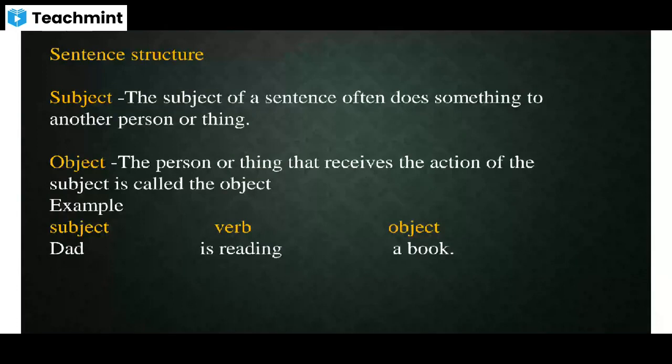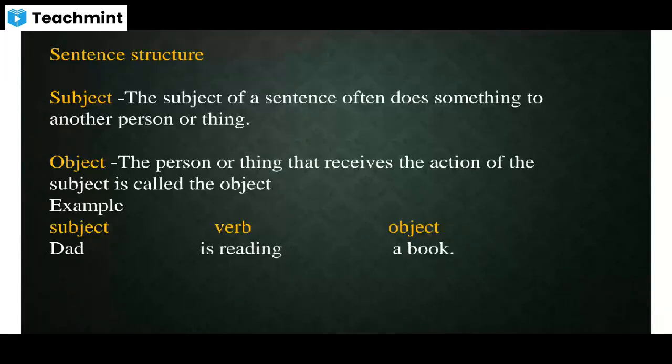So, the action done by a subject. Object. So, we have an object in a sentence. An object is a person or a thing that receives the action of the subject. Yes, look at the example given here. Dad is reading a book. Here, who is doing the action? Correct. Dad. Right? So that's why it is the subject in the sentence.